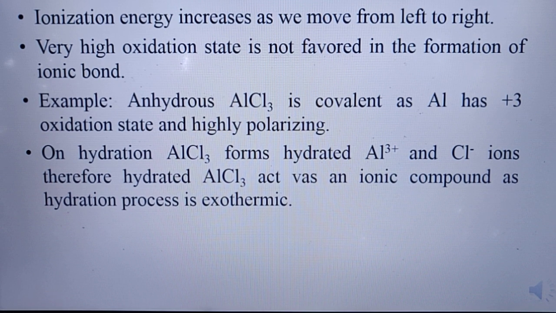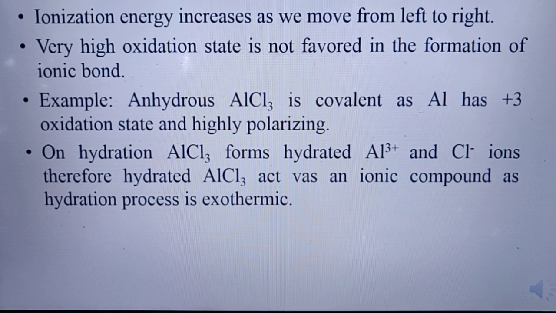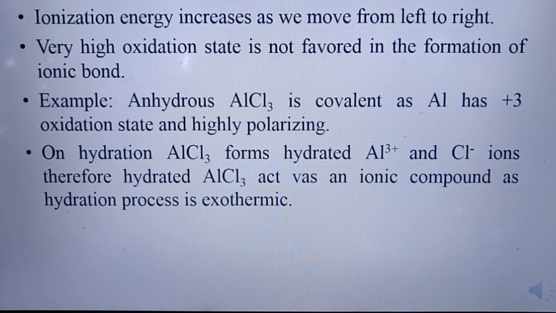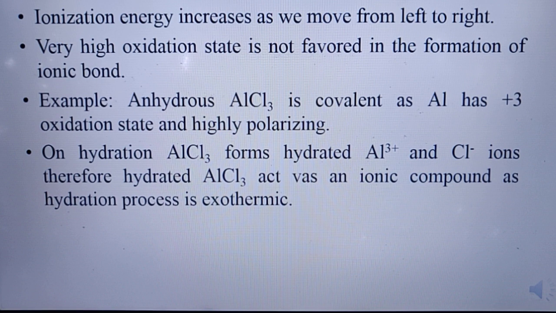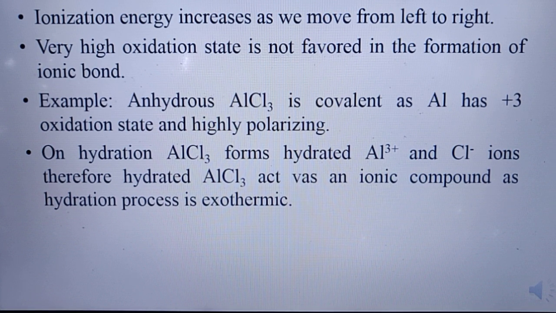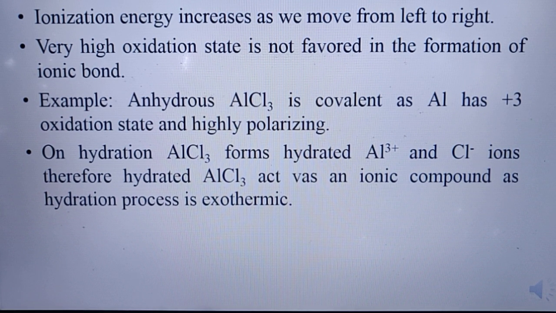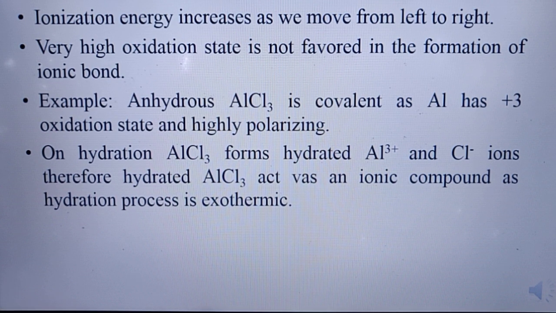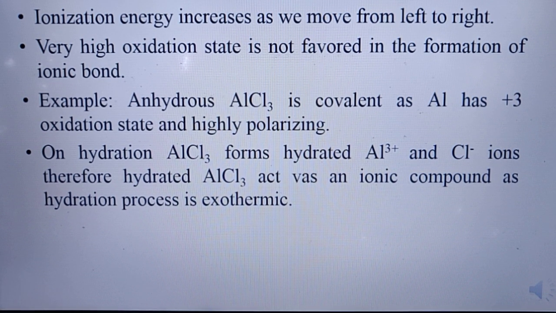Now, on hydration, meaning when we dissolve AlCl3 in water, what will happen? It will dissociate into Al3+ cation and Cl- anion. As you know, a water molecule has 3 atoms: one oxygen and two hydrogen atoms. The oxygen atom is highly electronegative, so it carries a delta negative charge, and on the hydrogen atoms there is a delta positive charge. So the Al3+ cation will attract the negative part, that is the delta negative oxygen atom,